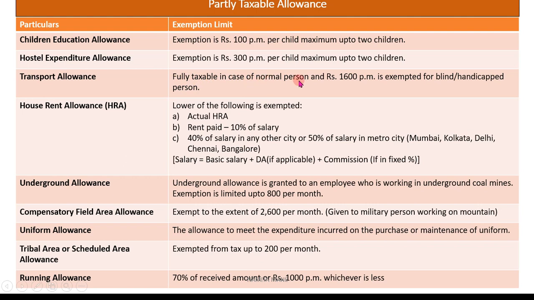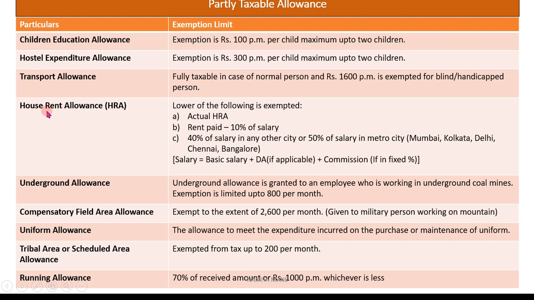And rupees 1600 per month is exempted in the case of a blind or handicapped person. So for a normal person, transport allowance is fully taxable, whereas if the employee is blind or handicapped, then the exemption amount is 1600 per month.